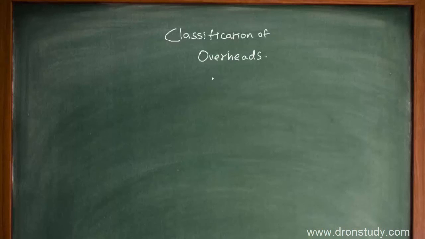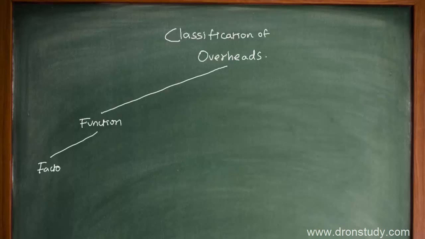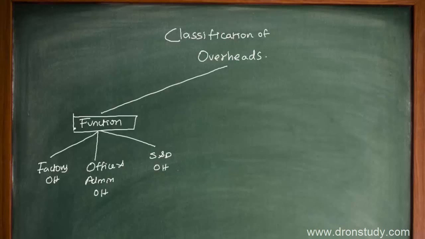Now we have a fair idea about what overheads are. There are various classifications of overheads. Let's see the classifications of overheads first. Number one, we can classify overheads based on function. Under functional classification, we can have overheads like factory overhead, then office and admin overhead, then selling and distribution overheads. So these are the functional classification of overheads.